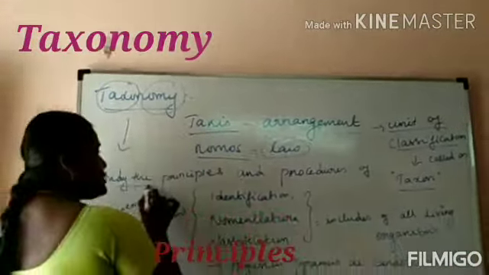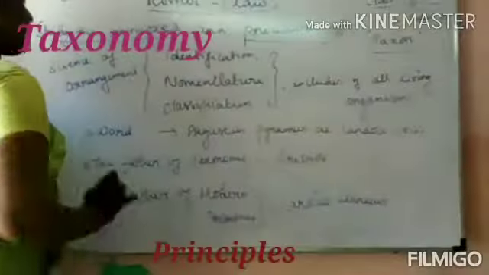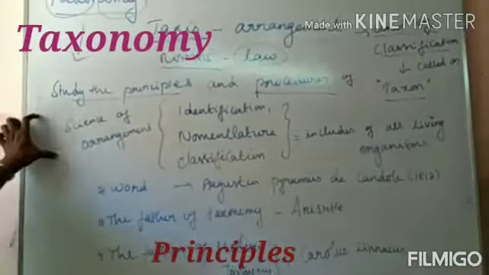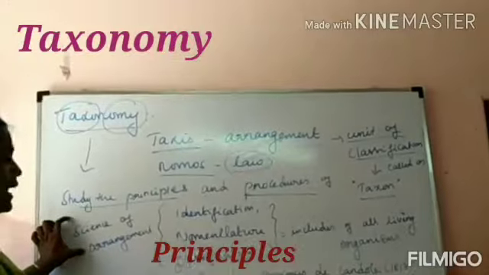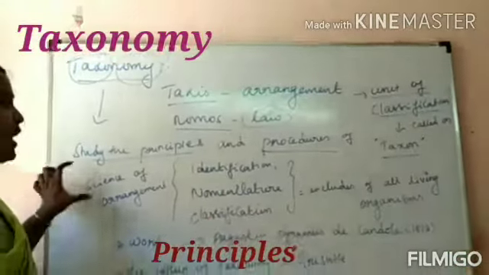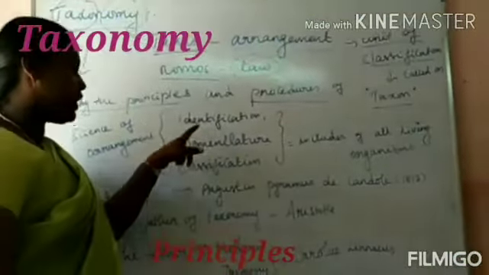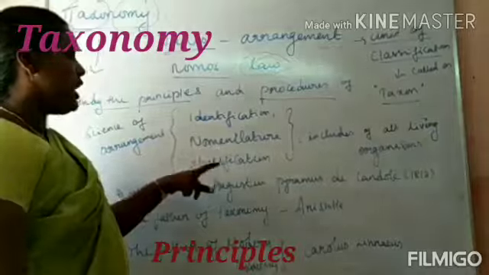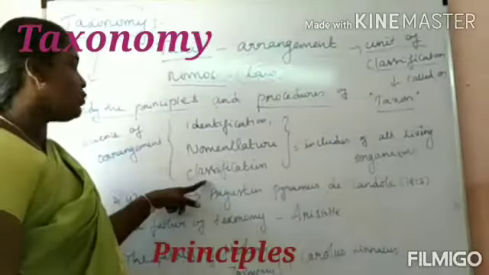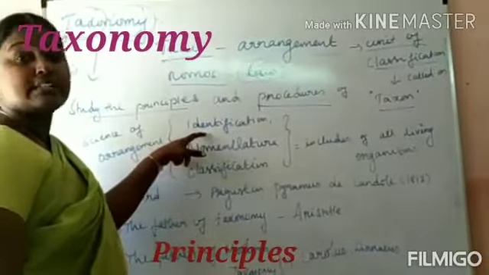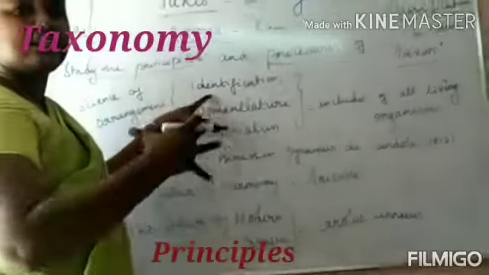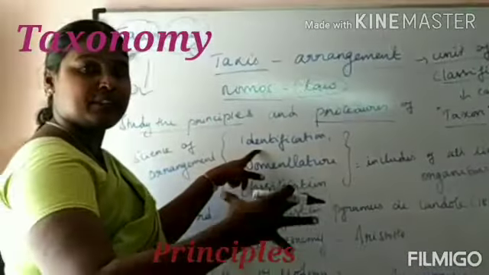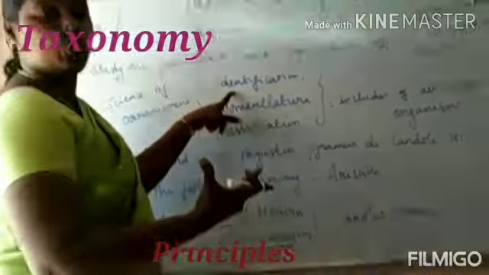Okay, so the principles and procedures of taxonomy: taxonomy is a science of arrangement. What is taxonomy? Taxonomy is one of the sciences of arrangement that is based on identification, nomenclature and classification. Already we know identification is finding the correct name, by the similarities or differences between known organisms.